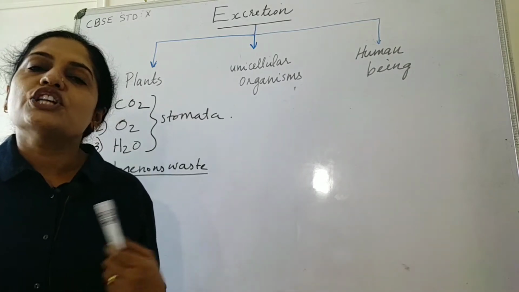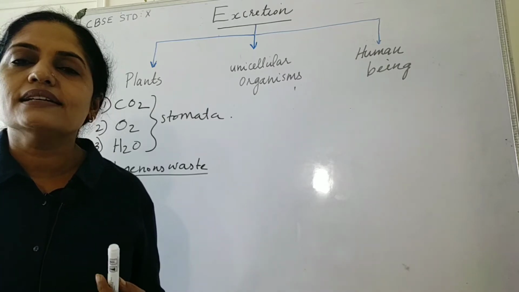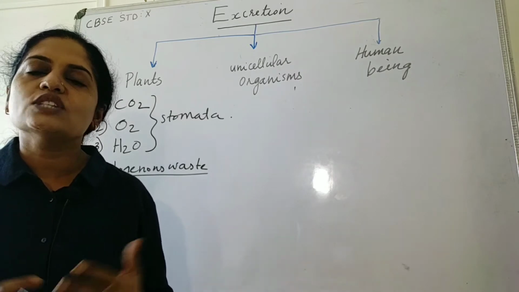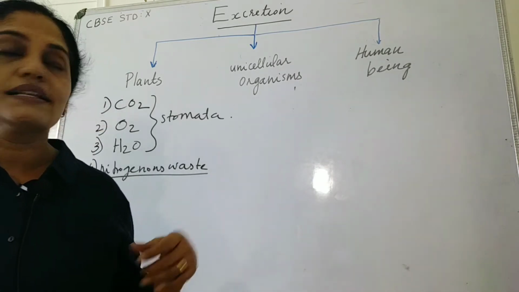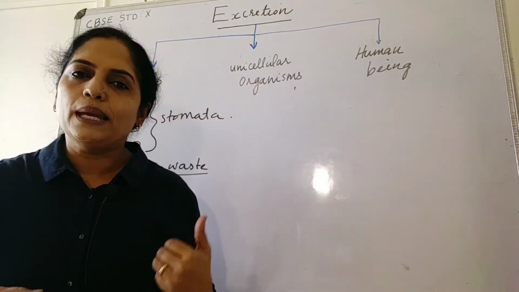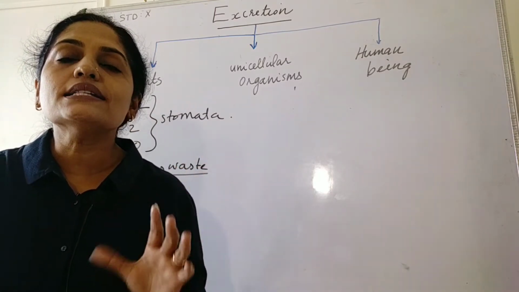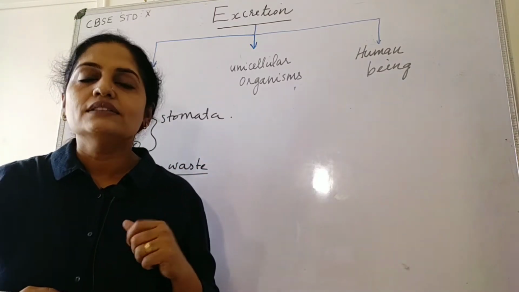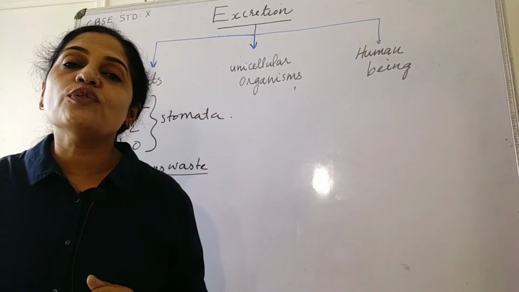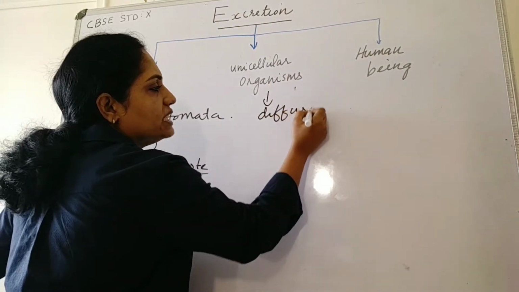Eventually, plants shed off these parts. Sometimes plants even excrete some waste products into the surrounding soil. This is all about the excretion in plants. Now excretion in unicellular organisms like amoeba, paramecium, etc. Since they do not have any specialized structure for excretion, the removal of waste materials from the body is done by the process of diffusion through the body surface.